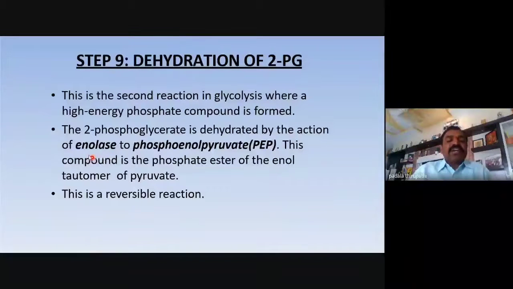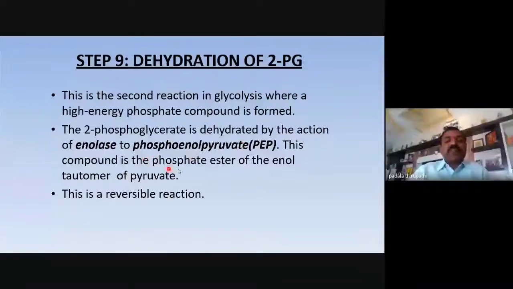Dehydration. The enolase enzyme is necessary for this dehydration process. In this 9th step, 2-phosphoglycerate is going to be modified to form PEP, phosphoenolpyruvate or phosphoenolpyruvic acid.